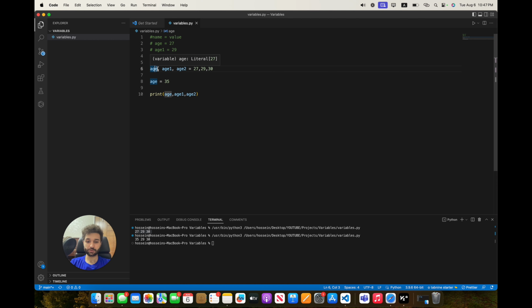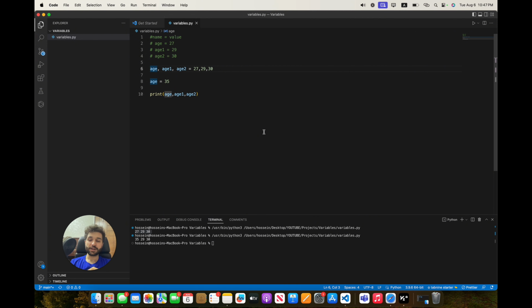Okay, so as a quick catch up, I want to briefly discuss this section. Variables are like a container that contain and hold our data.